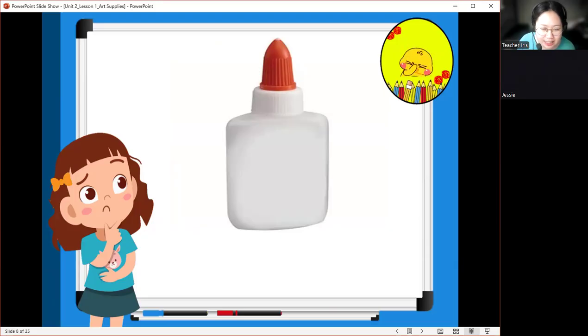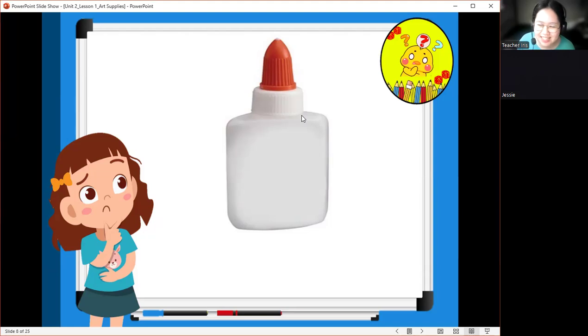So next, how about this one? The next picture. Can you see the next picture? Oh, no. Oh, you can see it now.